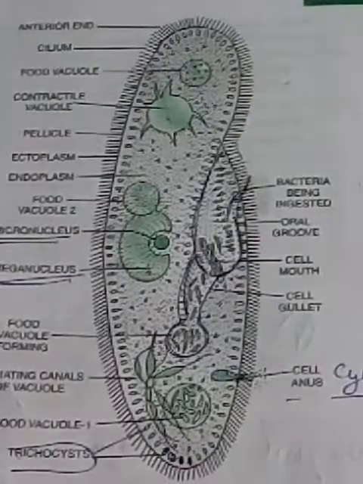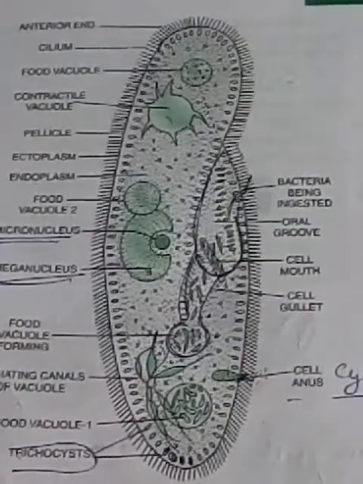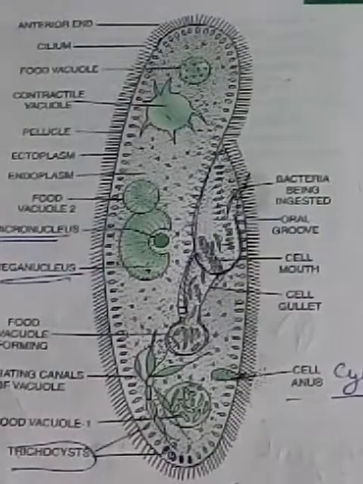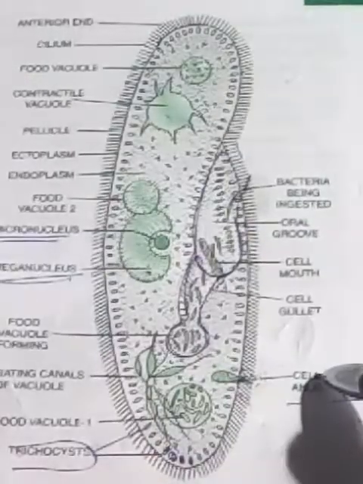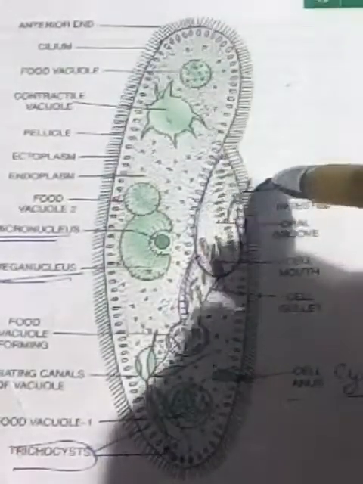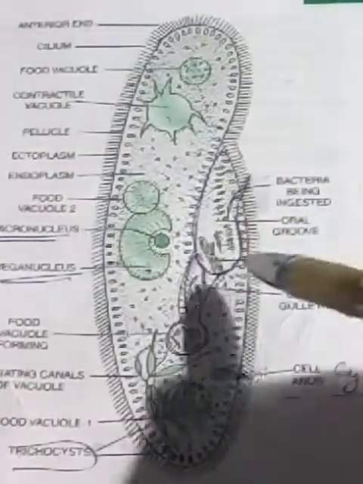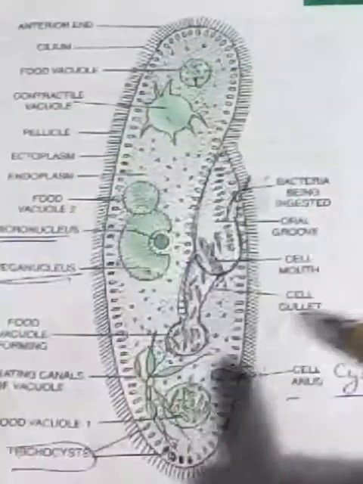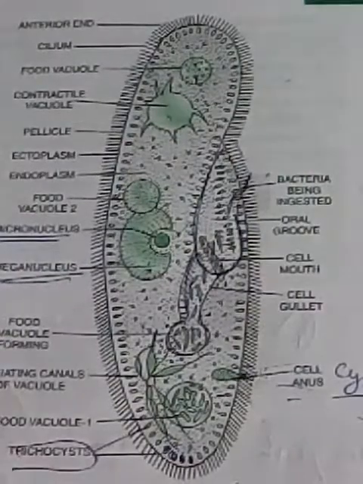They control the water of the cell. Then the food in the vacuole is digested and given out from the pellicle, the outer cell membrane, at the cell anus, the cytoproct. It is given out of the body. It takes bacteria from this very mouth, the oral groove. Food is digested in the food vacuole by phagocytosis, and undigested food is given out.